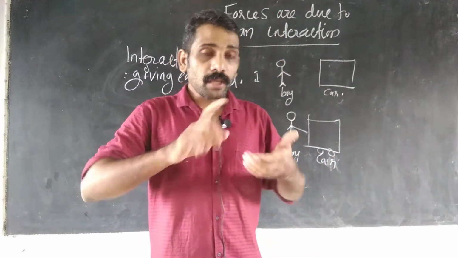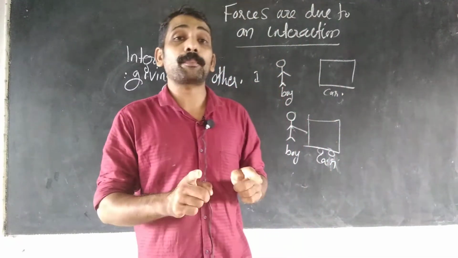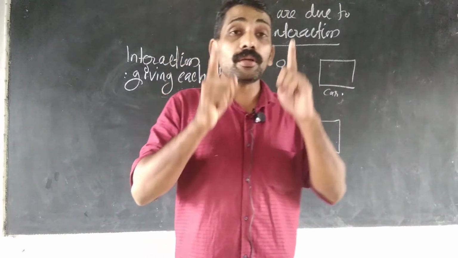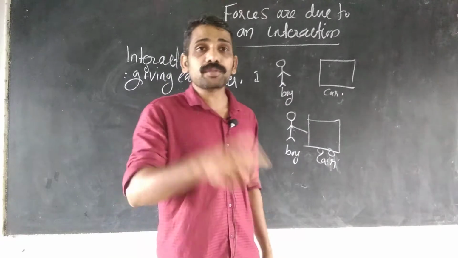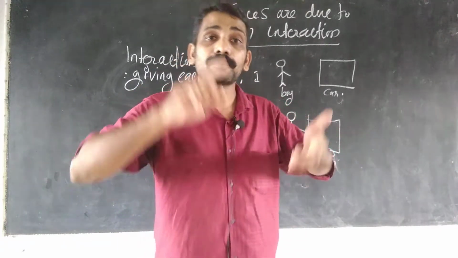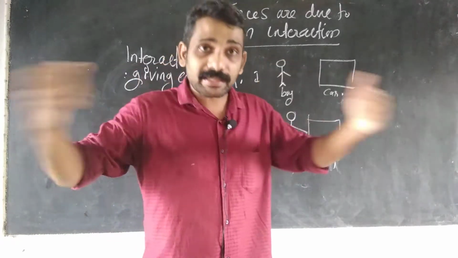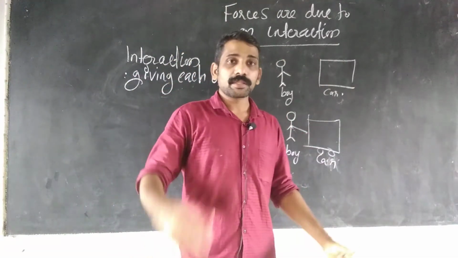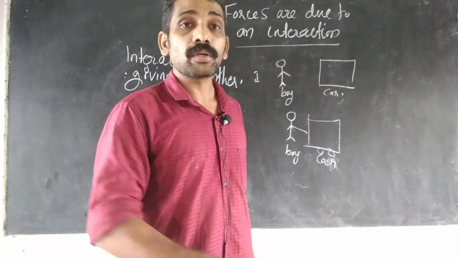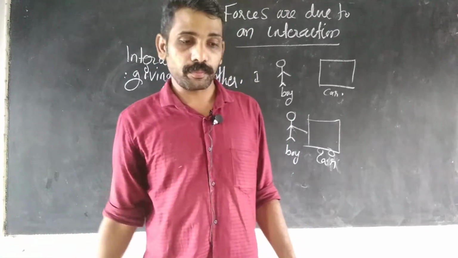So in order for a force to happen, at least two objects must be involved. If they are separate, force will not happen.